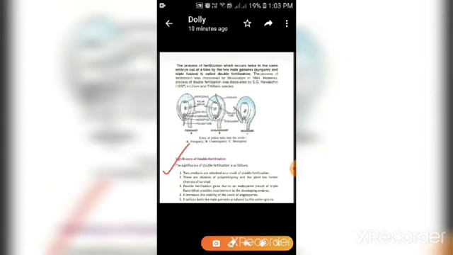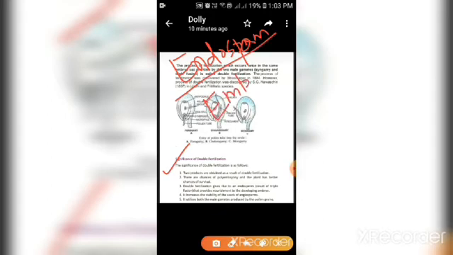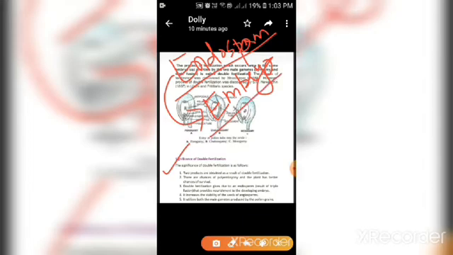And last, very important, what is the significance of double fertilization? डबल फर्टिलाइजेशन का क्या सिग्निफिकेंस है बच्चों? मैं एक बड़ा important इसका significance बताती हूँ कि double fertilization में 2 events हुए हैं और यहाँ पे endosperm की formation हुई है at the same time when the embryo is formed, so that ये endosperm अपना nourishment जो है वो provide कर सके to the developing embryo. So endosperm की formation हुई है at the same time of the formation of embryo.